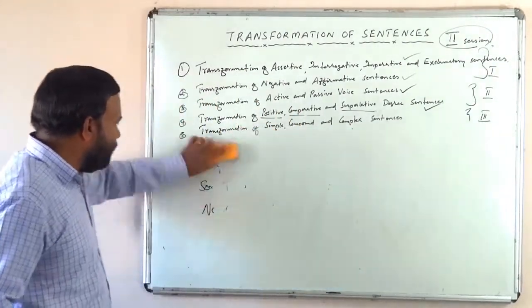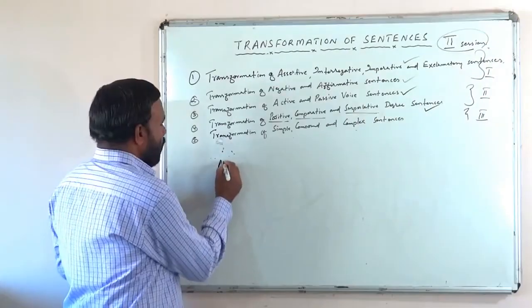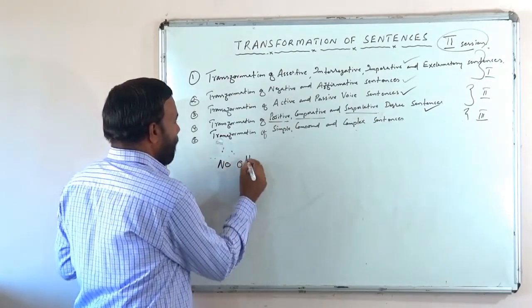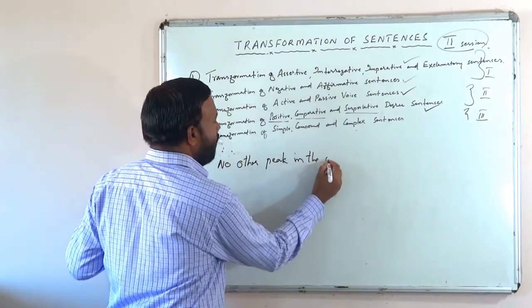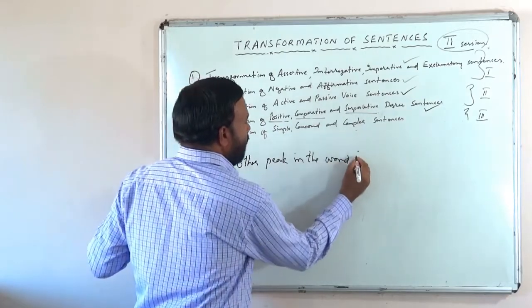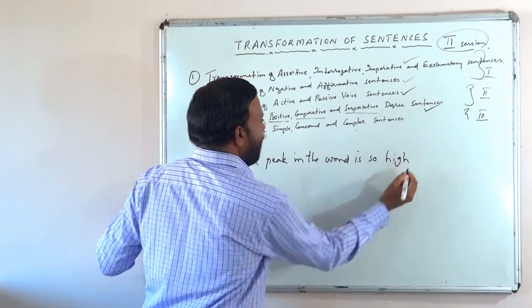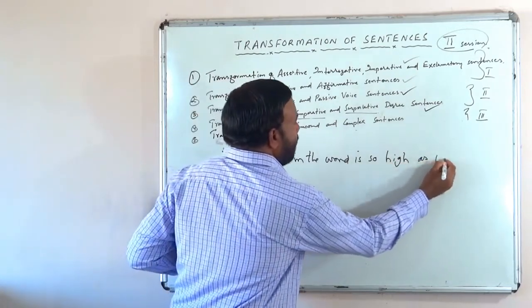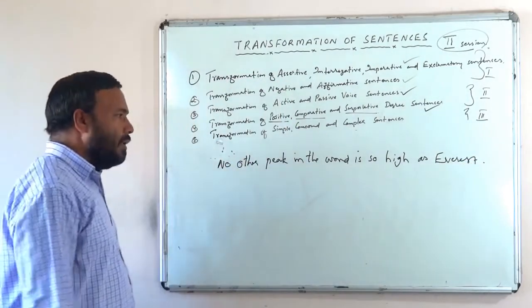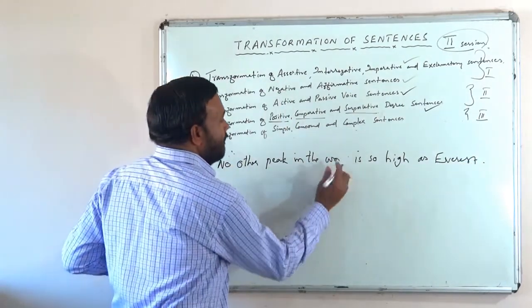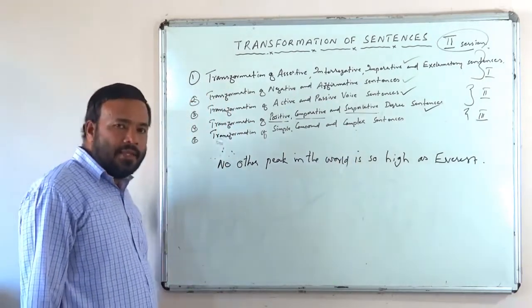I will give you a sentence in any degree and let us try. No other peak in the world is so high as Everest.